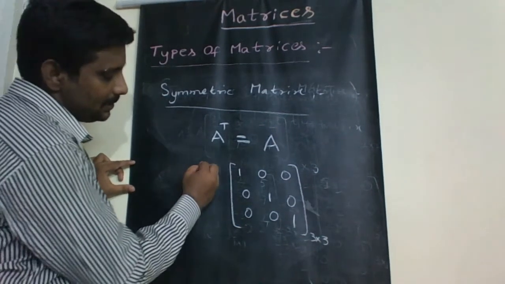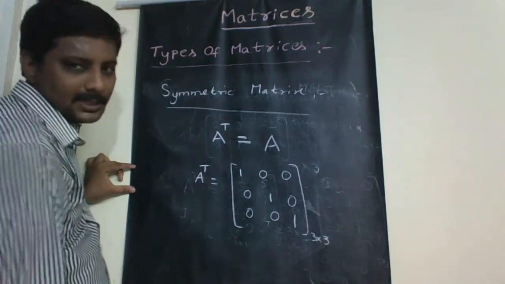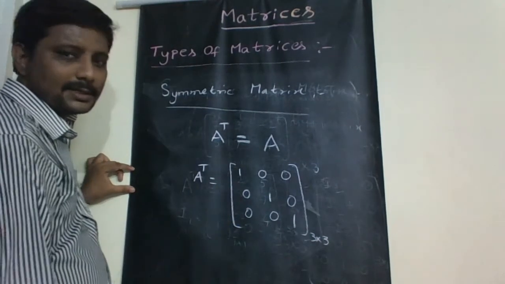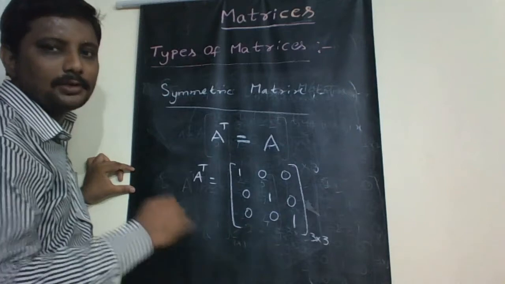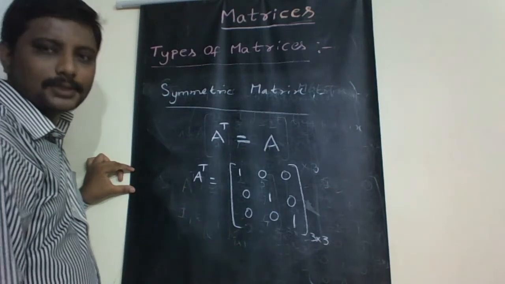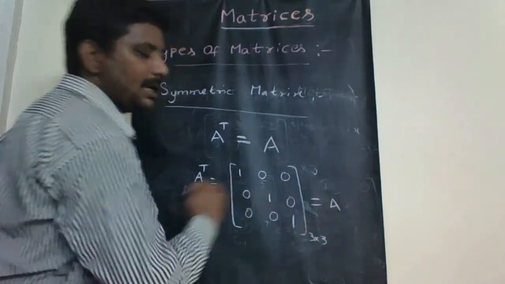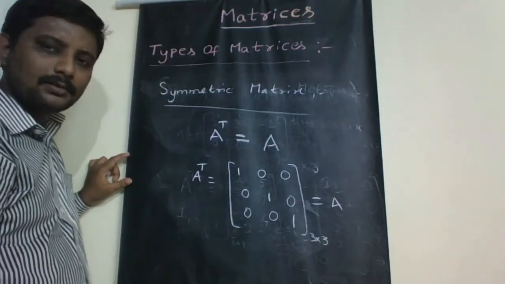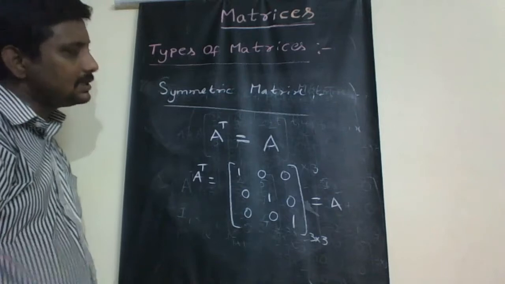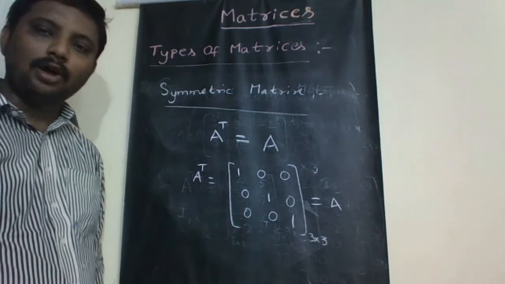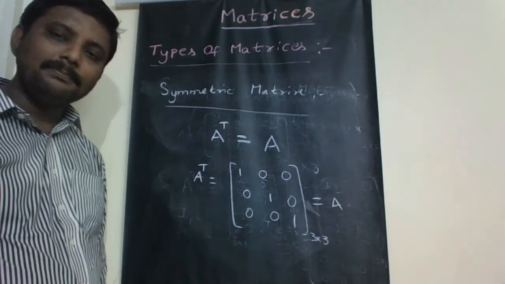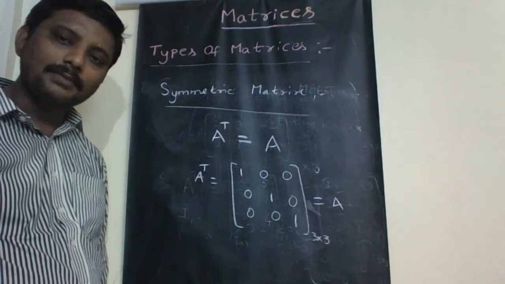Then what is the transpose of A, that is A transpose? So we will get the same matrix by interchanging rows and columns, so the matrix A is obtained. A transpose is A, so A is called a symmetric matrix. The identity matrix is the best example for a symmetric matrix.